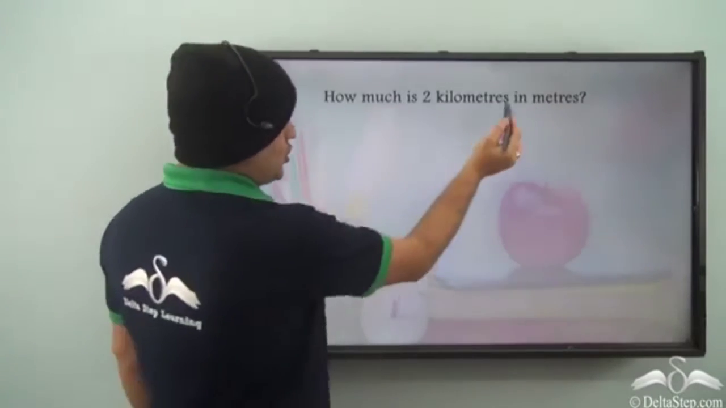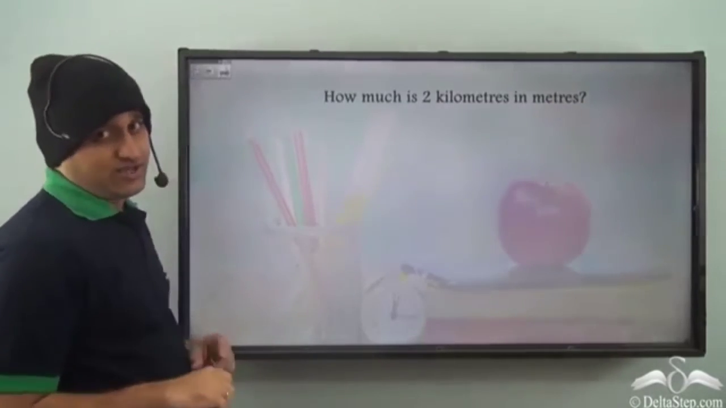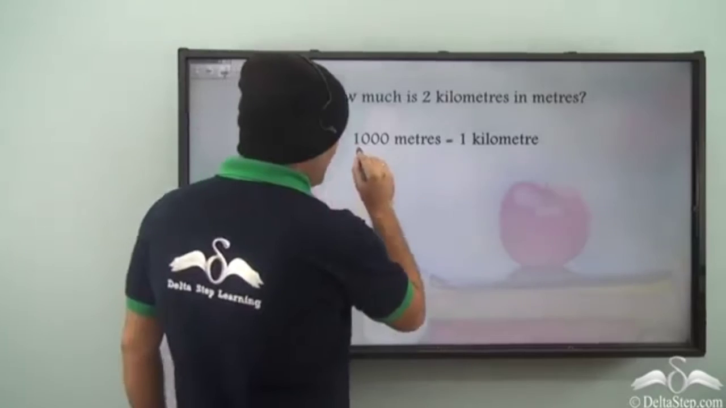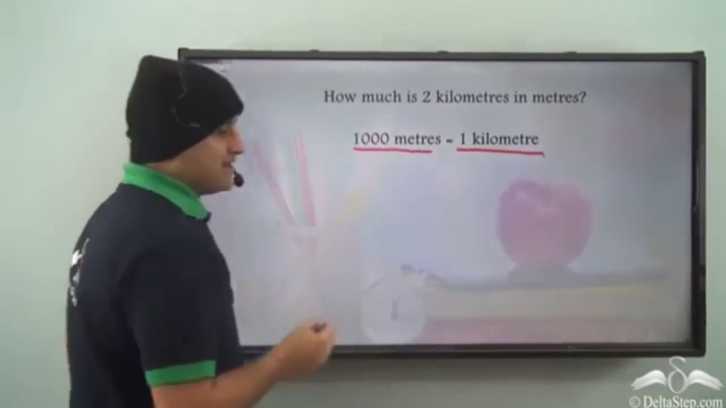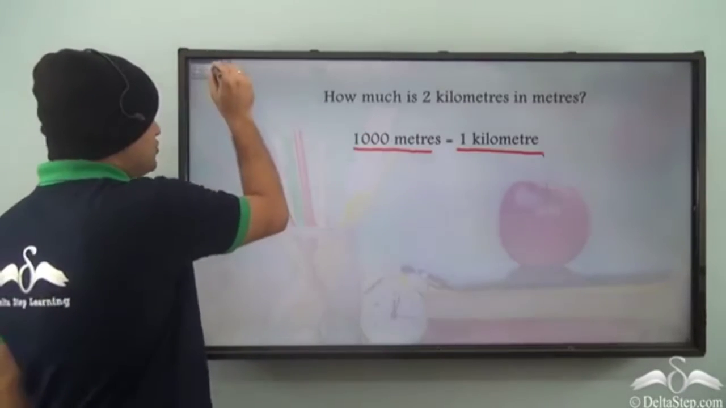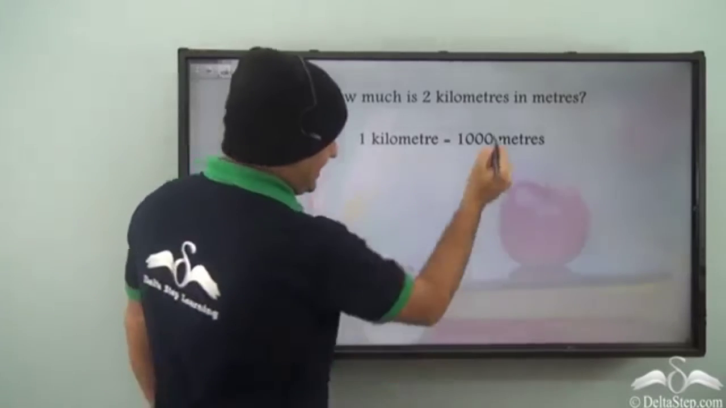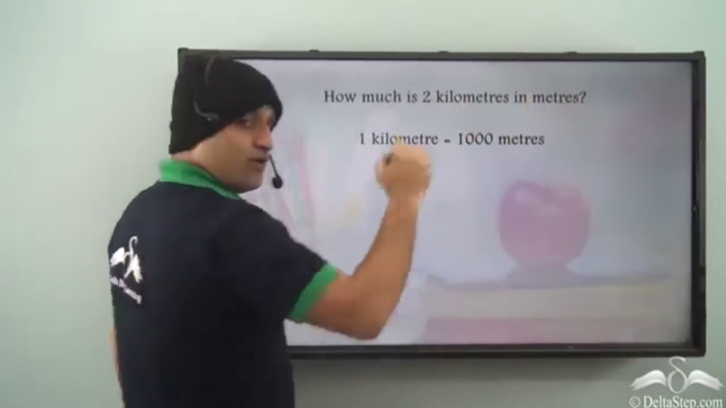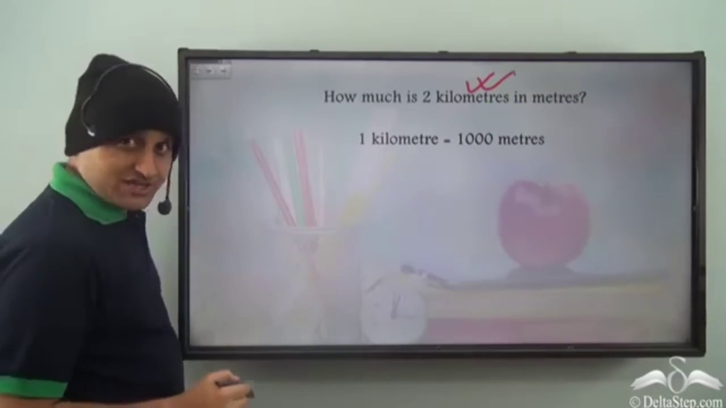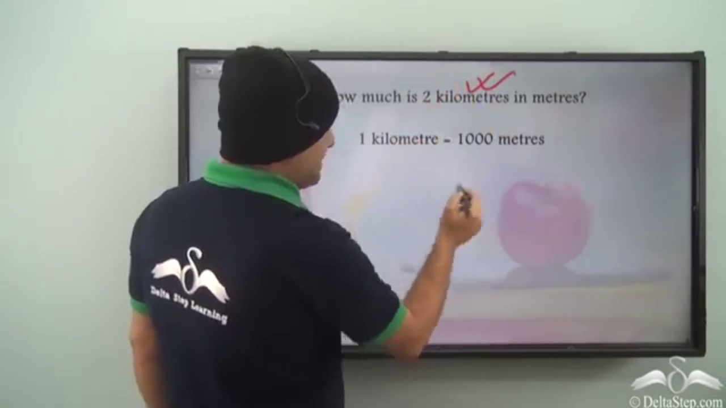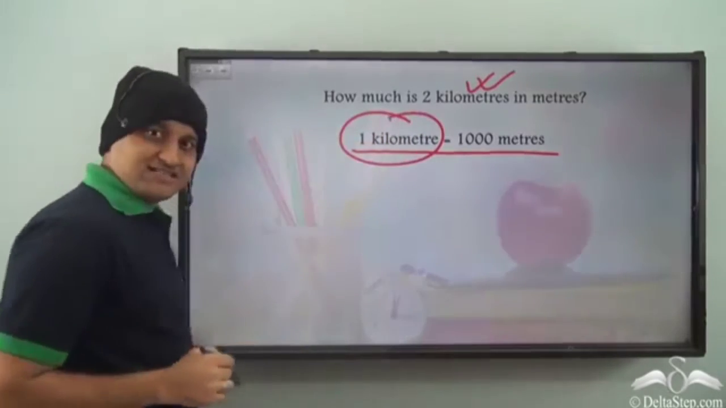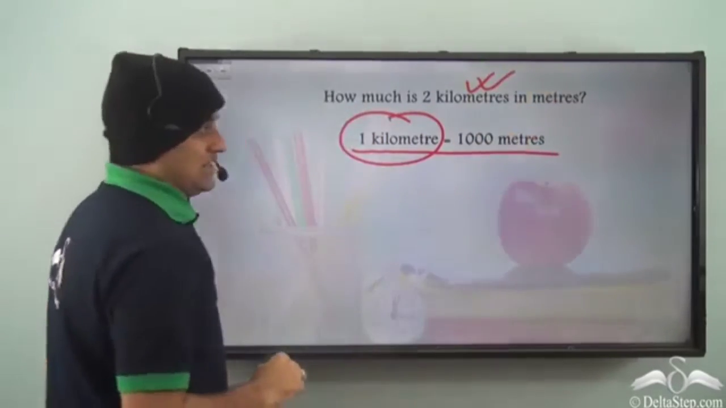So, how much is 2 kilometers in meters? What do you think? Well, we know that 1000 meters is equal to 1 kilometer, isn't it? So, what are we talking about? We are talking about 2 kilometers. So, we can say that 1 kilometer is equal to 1000 meters, because right now we want to convert kilometers to meters, isn't it? That's why we represented this number in this form, so that we have kilometer on the left hand side. So 1 kilometer is equal to 1000 meters.